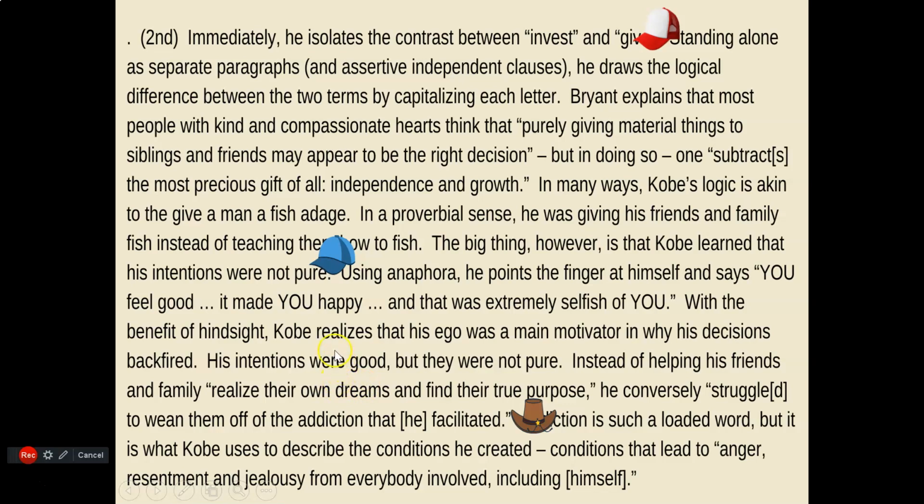With the benefit of hindsight, Kobe realizes that his ego was a main motivator in why his decisions backfired. His intentions were good, but they were not pure. Instead of helping his friends and family realize their own dreams and find their true purpose, he conversely struggled to wean them off the addiction that he facilitated, right? So you don't need to always explicitly state your term. This is implied, but it's connecting back to the cowboy hat, right?